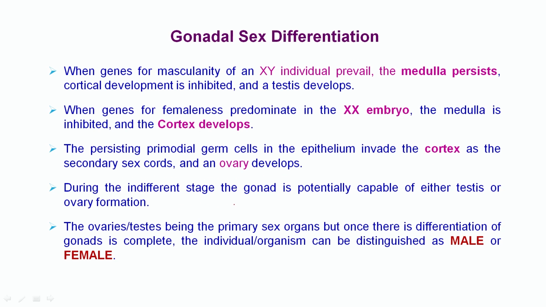During the indifferent stage, the gonad is potentially capable of forming either a testis or an ovary. The ovary or testis is the primary sex organ, but once the differentiation of the gonad is complete, the individual or organism can be distinguished as a male or female.